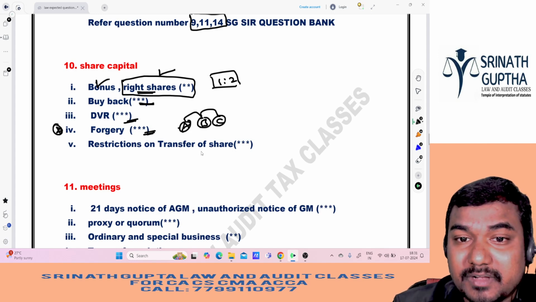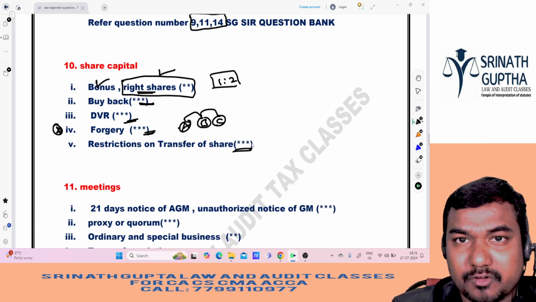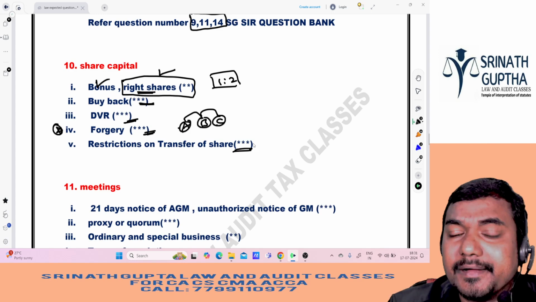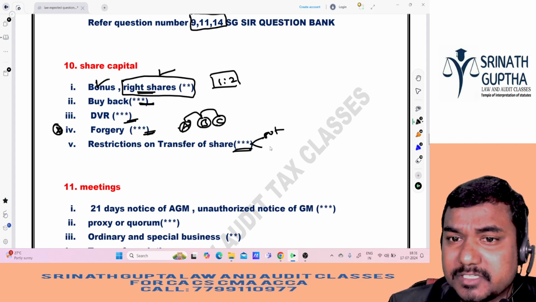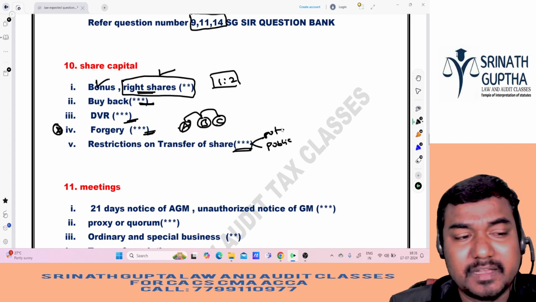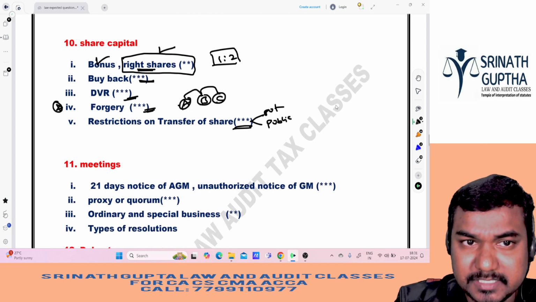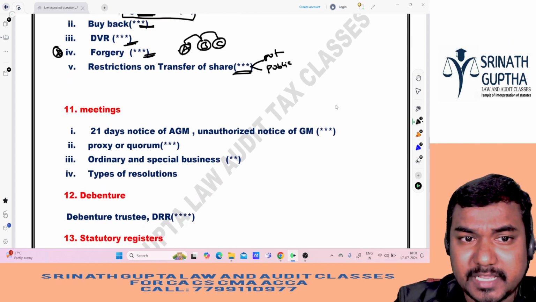And restrictions on transfer of shares, very important question, sir. That means, can a private limited company restrict the transfer of shares? Can a public limited company restrict the transfer of shares? What are the conditions? That question he can ask in the exam. From this chapter, we have 5 questions from share capital.